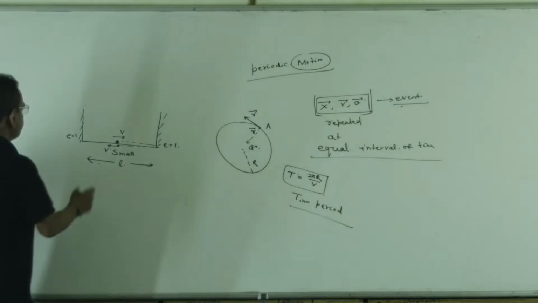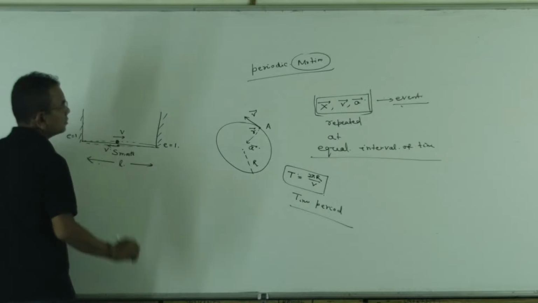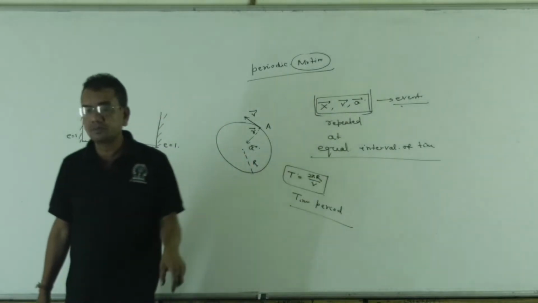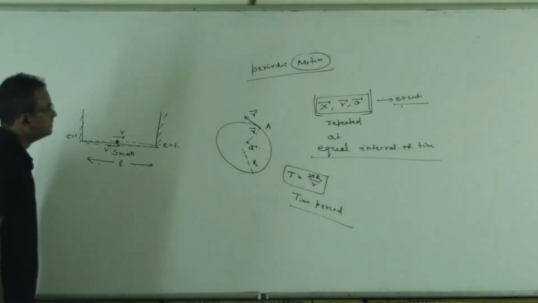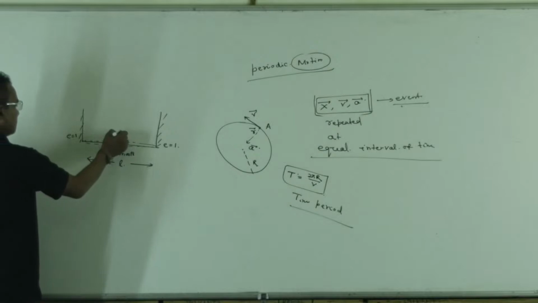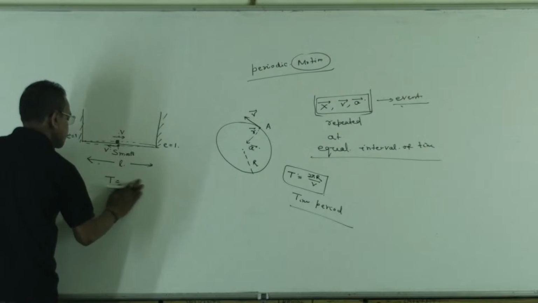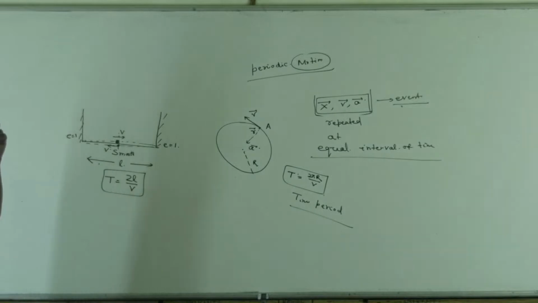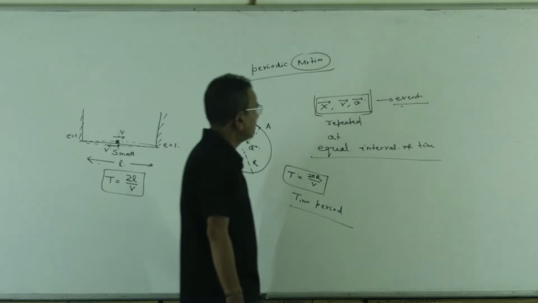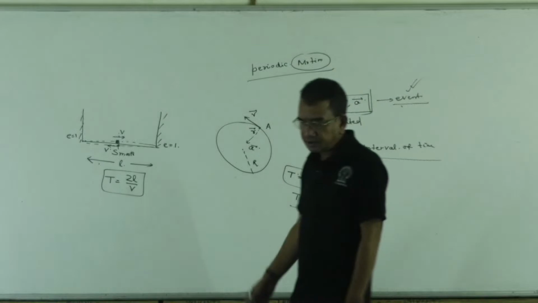But once the particle moves back to somewhat left and returns to the same position, all these events will be repeated. Means position, velocity, acceleration zero रहेगा because of the smooth surface. So at this position again, motion is repeated. So for this motion, time period is 2L by v, and the motion is periodic. So if in a motion, every event is repeated at equal interval of time, the motion is called periodic motion.